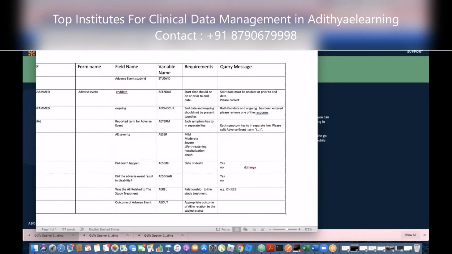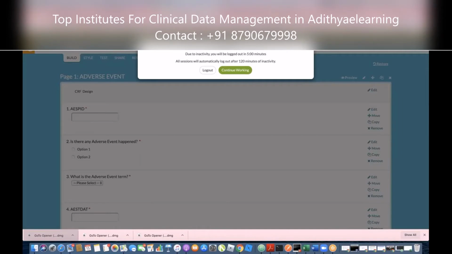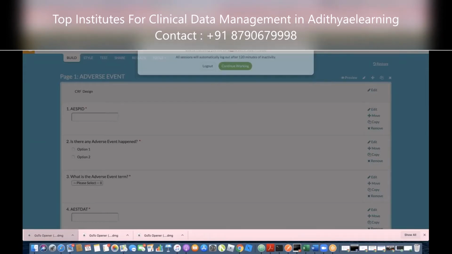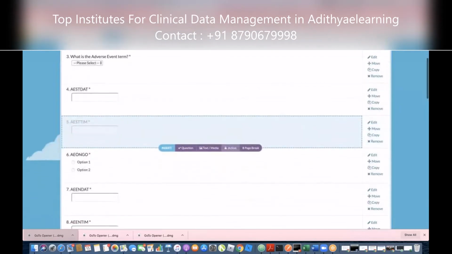Where is WhatsApp? Yeah, here. You should have Survey Gizmo here, right? Just click Survey Gizmo, in the URL. Say continue working. Correct.